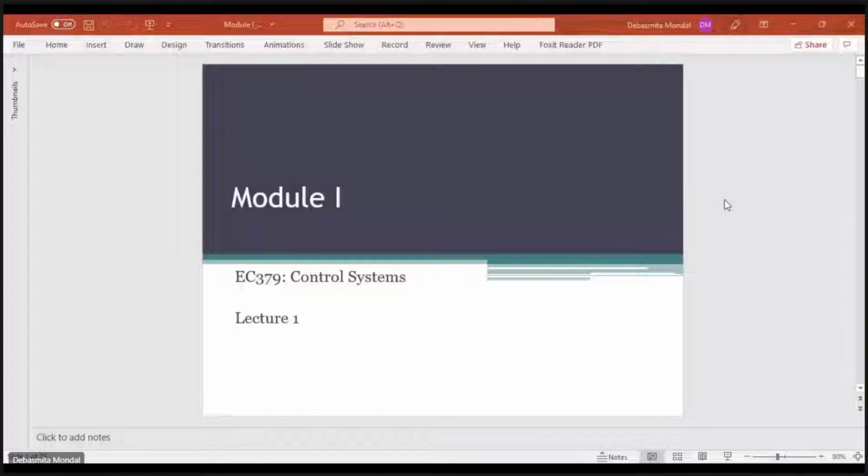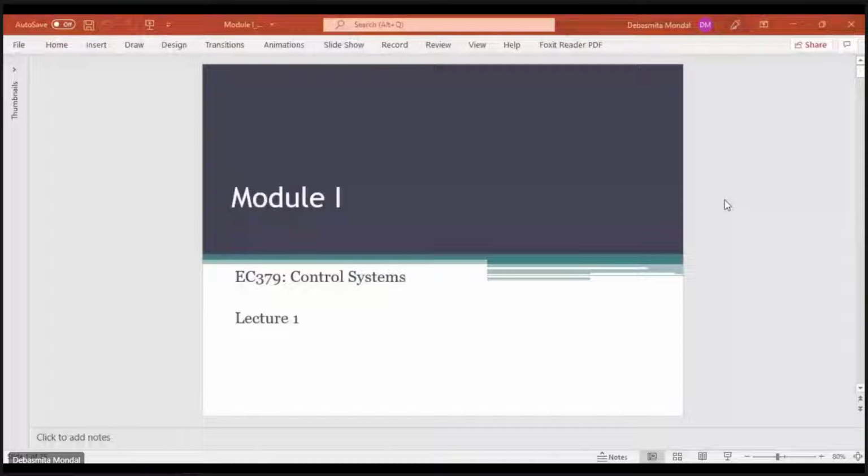Let's start today's class. In this class, we'll talk about some very basic concepts of control systems. Before going into what a control system is, let us first see what a system is.